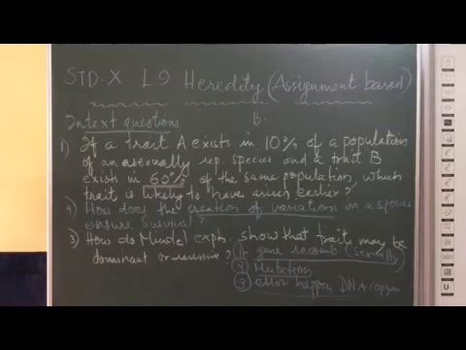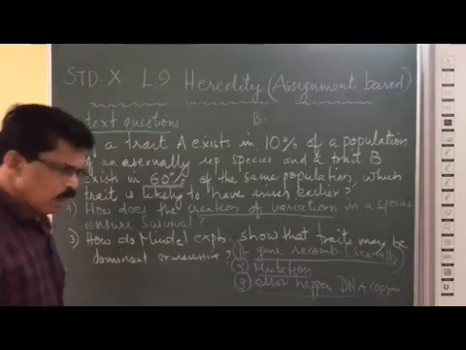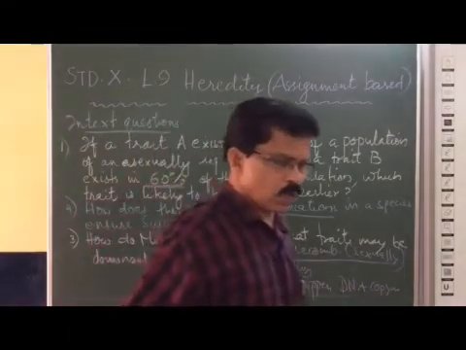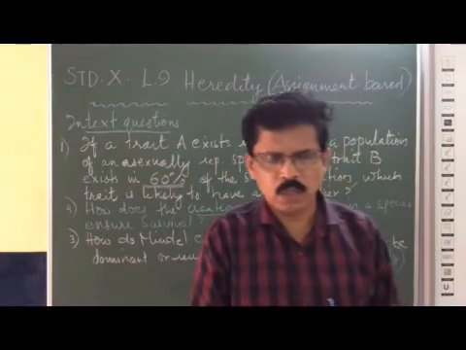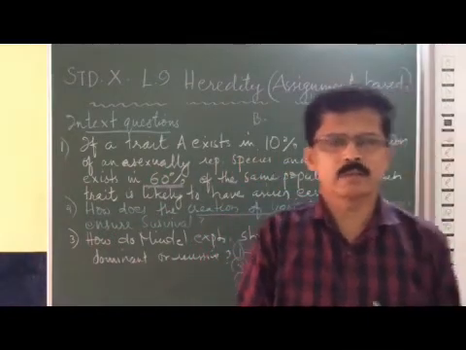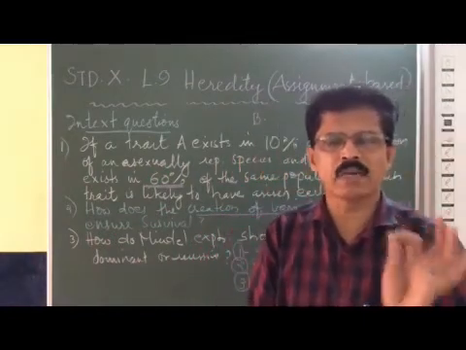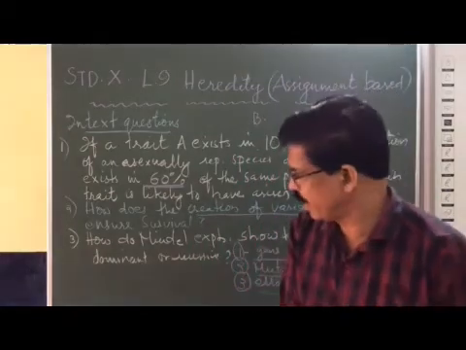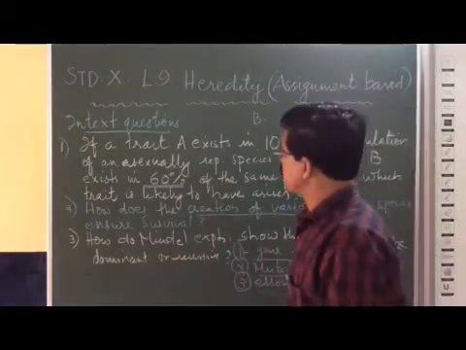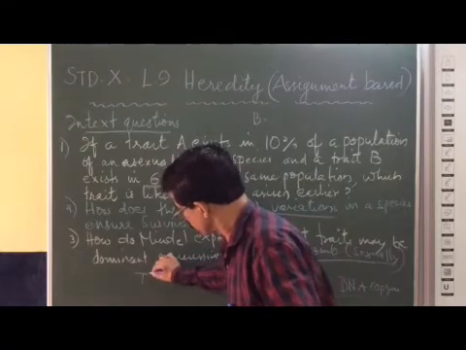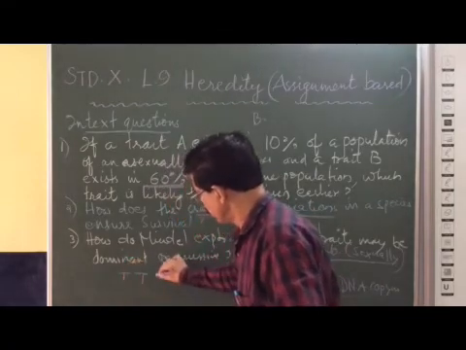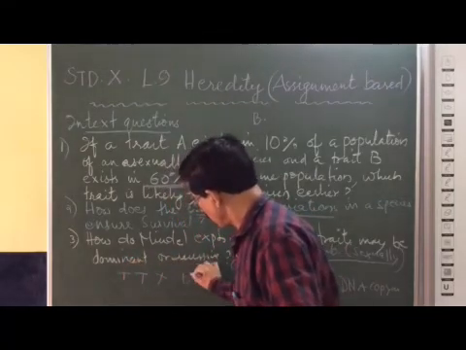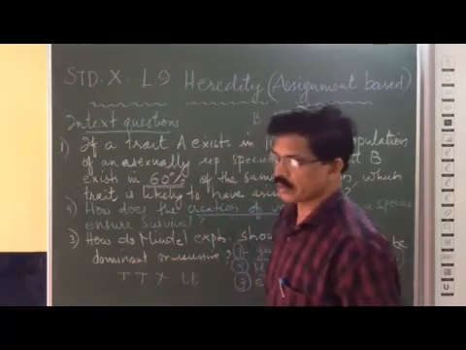Now the third question: how do Mendel's experiments show that traits may be dominant or recessive? Mendel crossed a pure tall plant, capital T, capital T, with a pure dwarf or short plant, small t, small t.